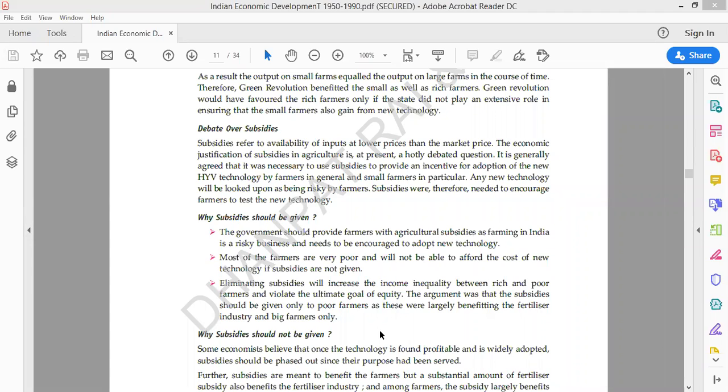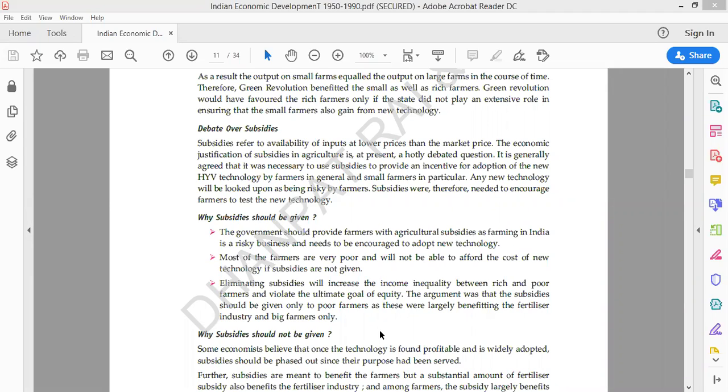Because farmers are actually taking care of all food and fodder for individuals as well as for the animals. Then don't you think, if they are in the agricultural business, which is the riskiest business of India, then definitely they should be encouraged by providing the new technology at subsidized rates, so that they feel motivated, right? The second point we can write, like most of the farmers are very poor, as we all know.